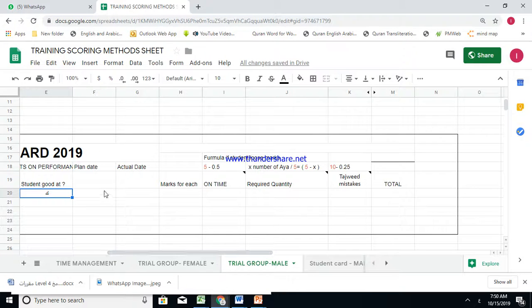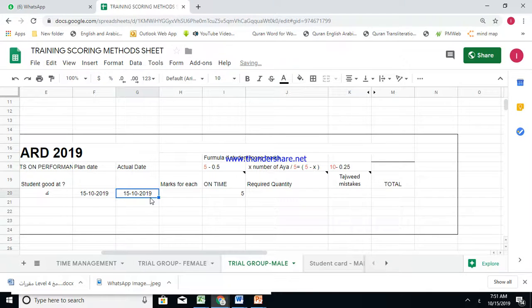Alright, then we go to the plan day. Today is the plan. It is 15, 10. Okay. And the actual date the student has sent it today. If the student is going to send tomorrow, you have to write it here. And it has an equation if he's on time or he's not on time. For example, he will send it today, so he will get full mark here, number 5.